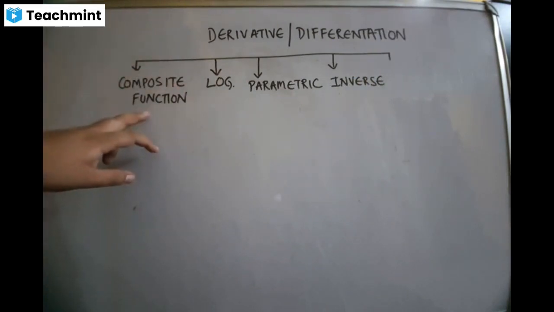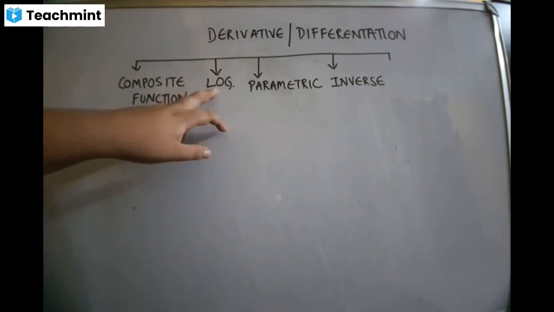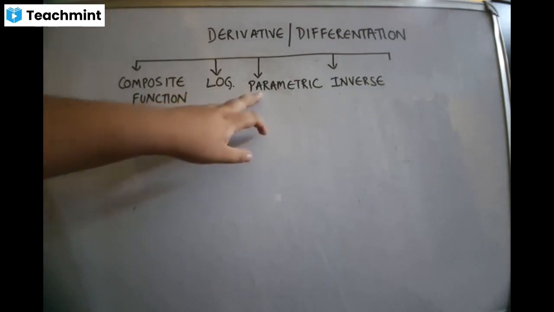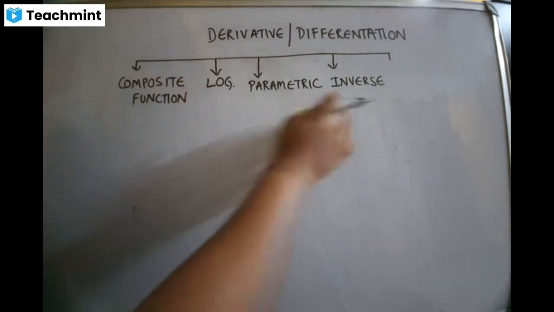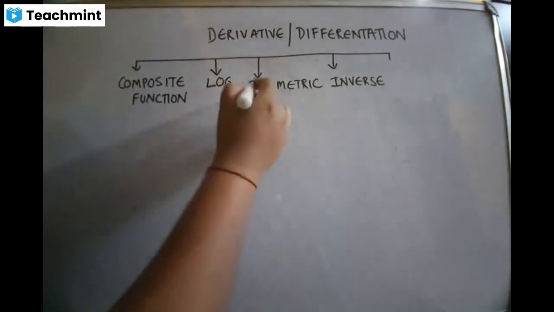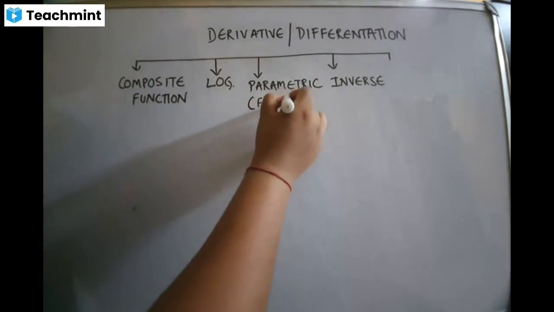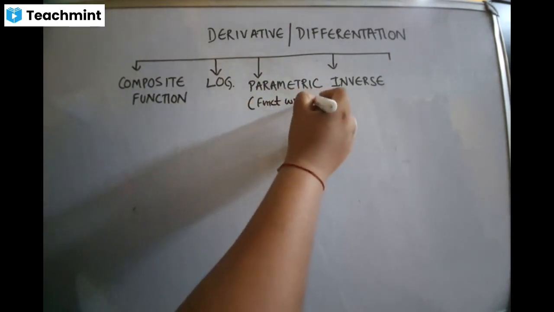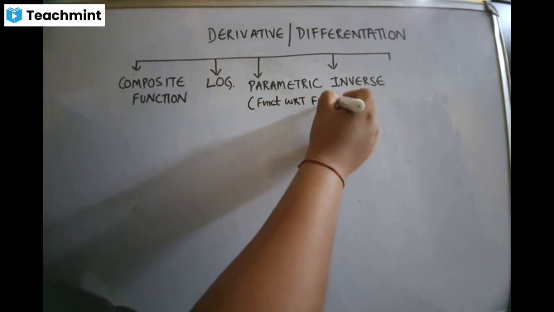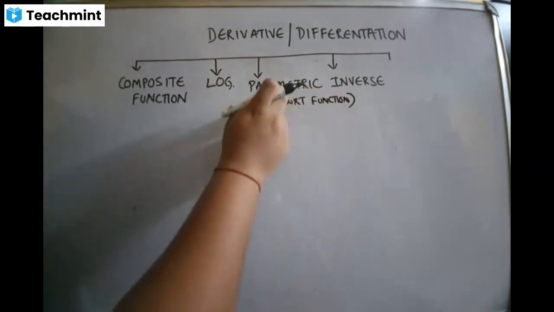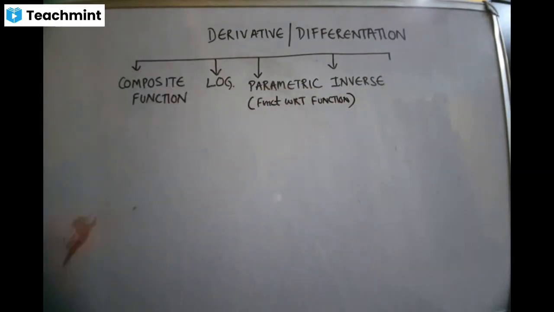Once again: composite function, then log function, then parametric. Once you understand parametric, there's one more function, a function with respect to another function. It comes under parametric only. If you understand this, it will not be a problem. So this is inverse. Is that clear?